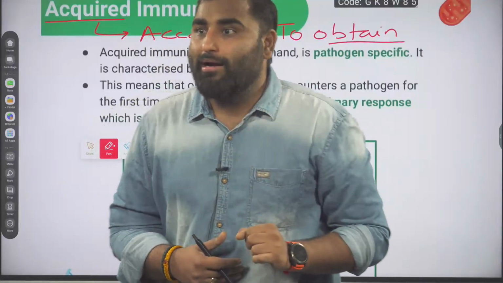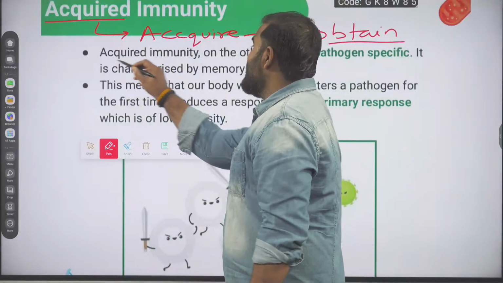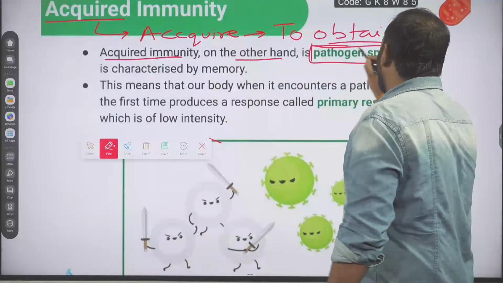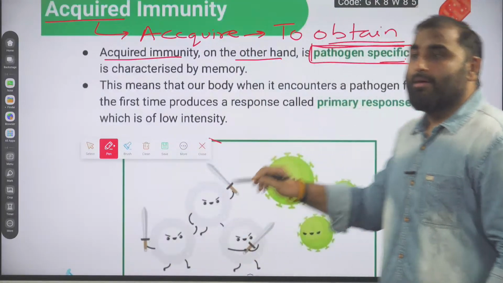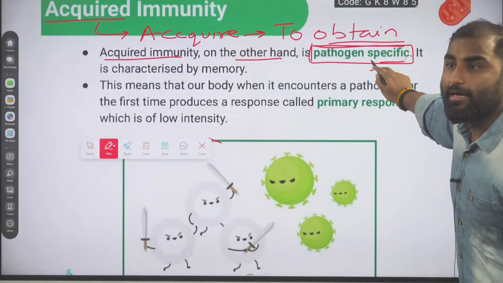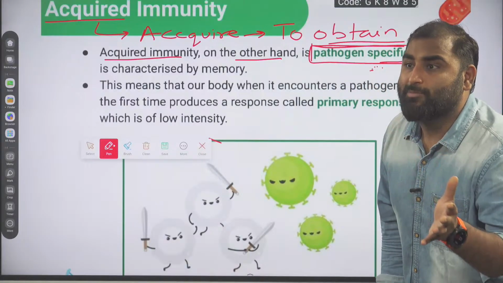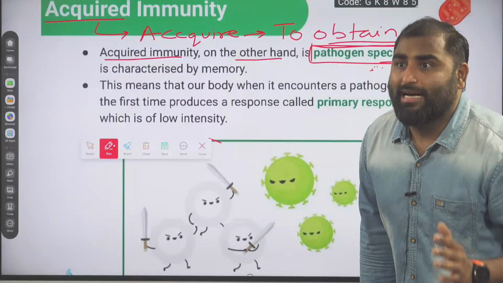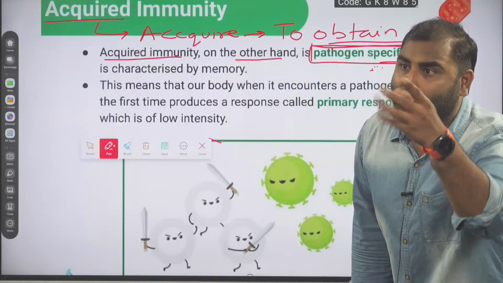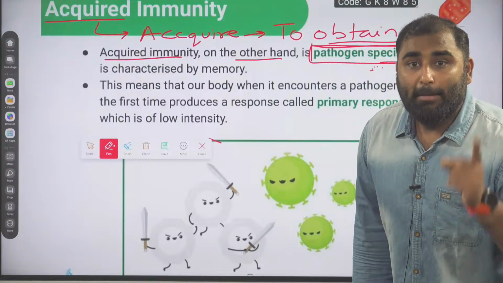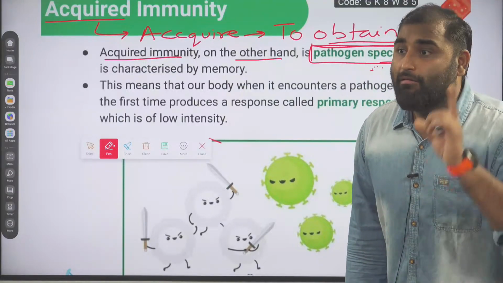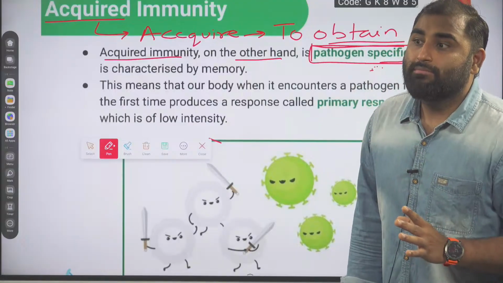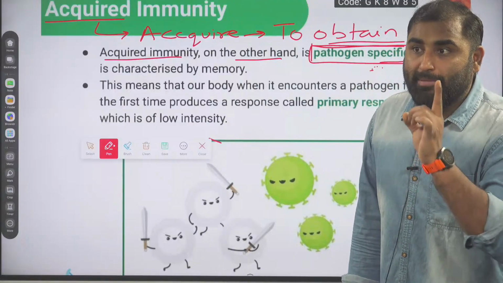So what is acquired immunity? Acquired immunity is, on the other hand, pathogen specific. This word is very important, pathogen specific. Innate immunity was not pathogen specific. Innate immunity just has the 4 barriers. Any pathogen entering the body of a child, the 4 barriers will help. But in acquired immunity, we have to give a specific response to a pathogen. Every pathogen will be given a specific response.